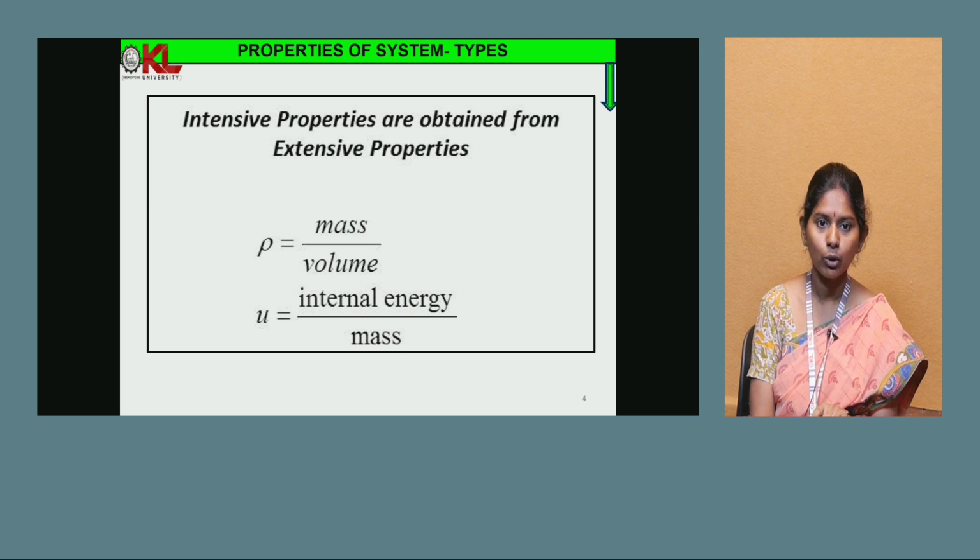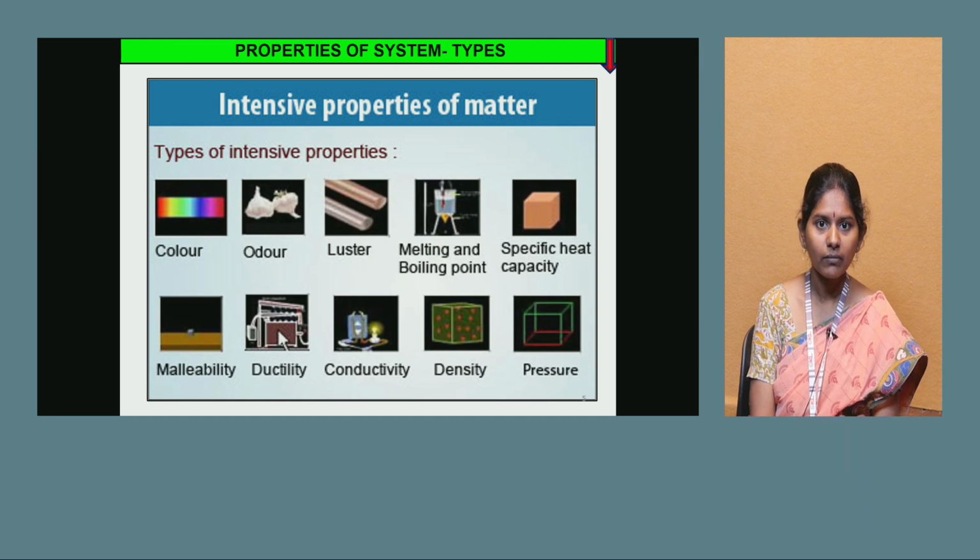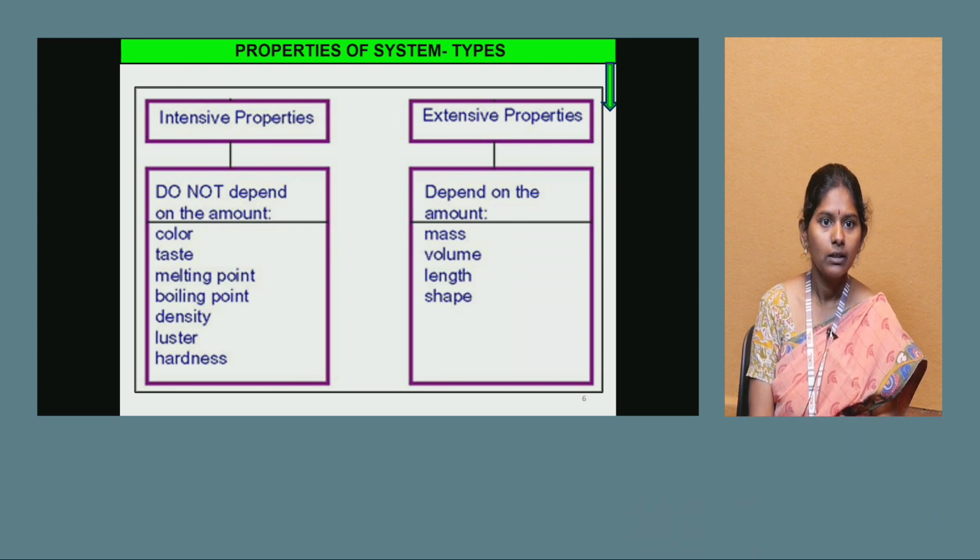So for example, if we want to calculate the intensive property, for example density, we need to have mass and volume. That is because density is the ratio between mass and volume. U is the internal energy to mass. So intensive properties of matter are color, odor, luster, melting and boiling point, specific heat capacity, malleability, ductility, conductivity, density and pressure. Intensive properties do not depend on the amount, whereas the extensive property depends upon the amount.